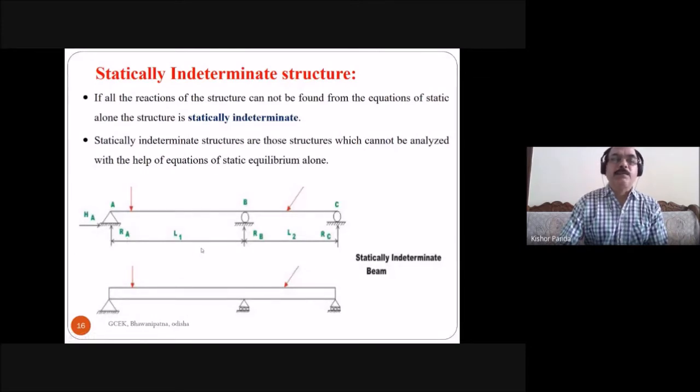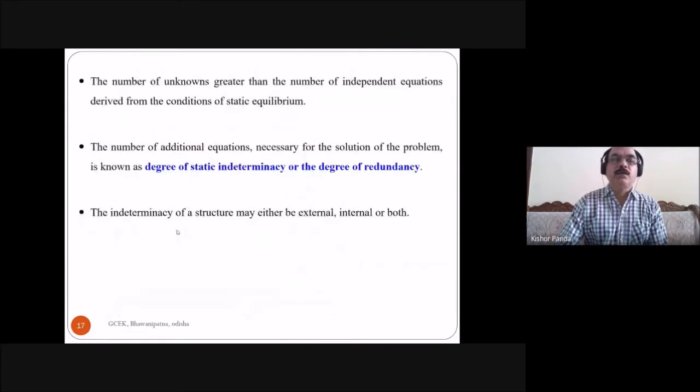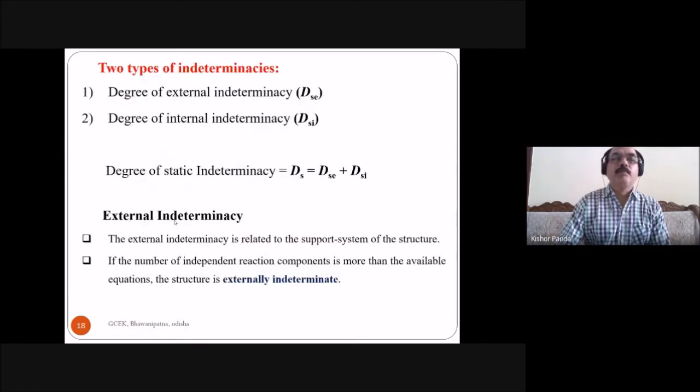But in the case of a frame, maybe a rigid jointed frame or a pin jointed frame, you have to find out the internal indeterminacy, and you have to consider both internal and external cases. So the indeterminacy of a structure may either be external, internal, or both. So there are 2 types of indeterminacy.